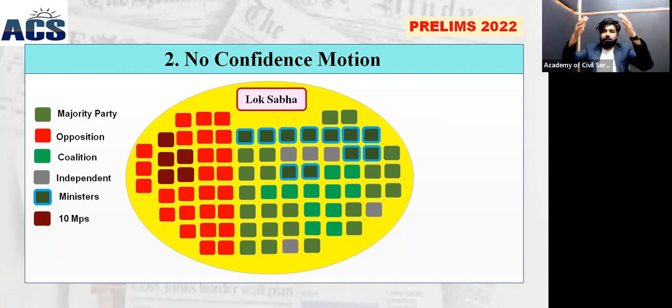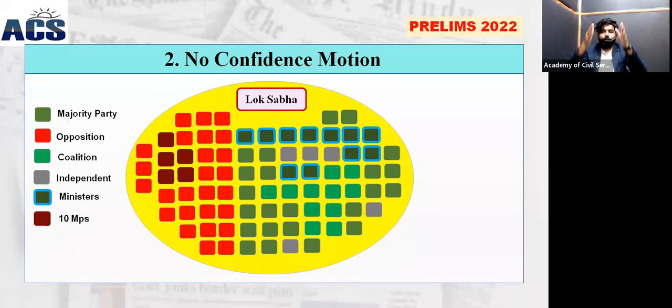Once this is accepted by the Lok Sabha speaker or the deputy speaker, or any other person, the chairperson or presiding officer of the house, they will decide and accept the introduction of the no-confidence motion, and later they will fix a date. Like in the case of Pakistan, you have read that on Saturday the no-confidence motion will be held, or on Monday, or on this date, the 15th of April.